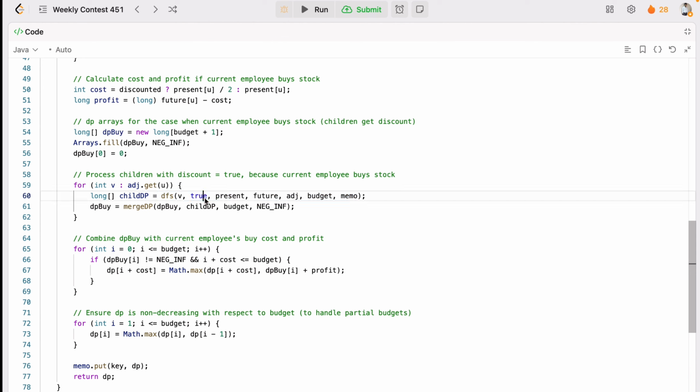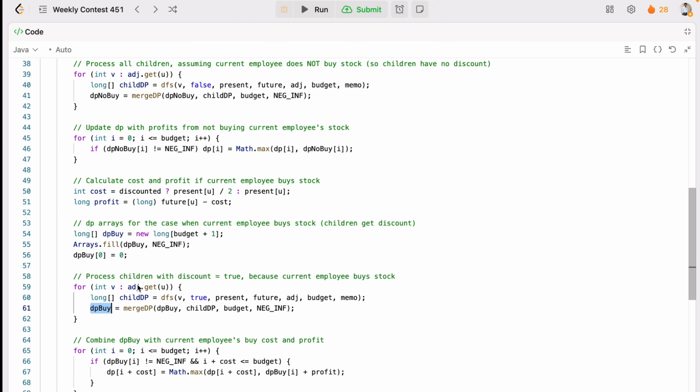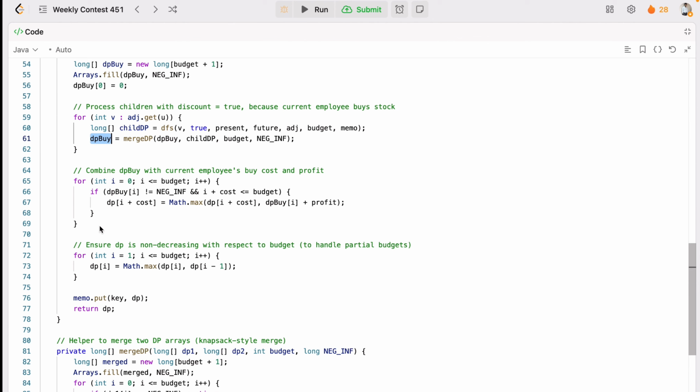This time you will pass true, and you will have the child DP, and you will merge again and you will have the DP by. So previously we had no DP by, and this time we have DP by, meaning two were there. Now we have to combine them. To combine, we have to check within the budget, and this condition will be there: DP at I should not be negative and I plus cost should be less than the budget. So we'll fill the DP at I plus cost, and we have to take the max profit.